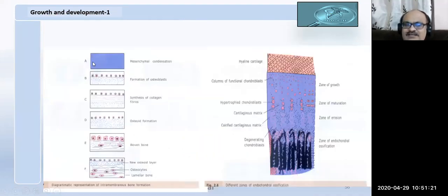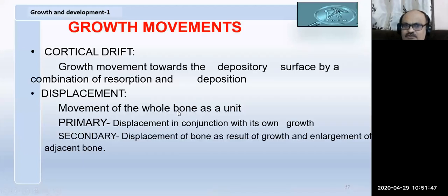And instead of a cartilage forming, if bone forms in the membrane directly from the condensation of the mesenchymal tissues, it is called intramembranous ossification. This is an example of endochondral ossification, where the hyaline cartilage is slowly converted into endochondral bone. These are the two types of ossification we have.